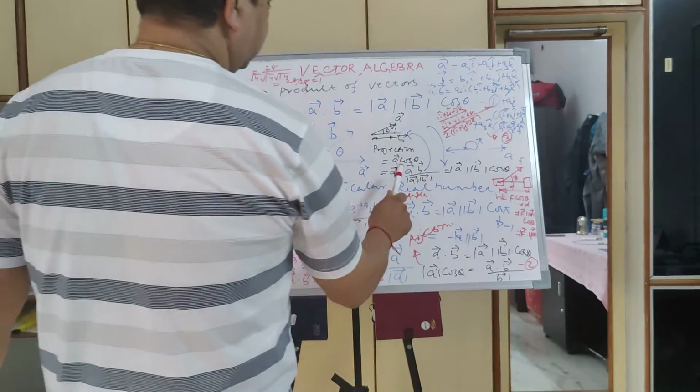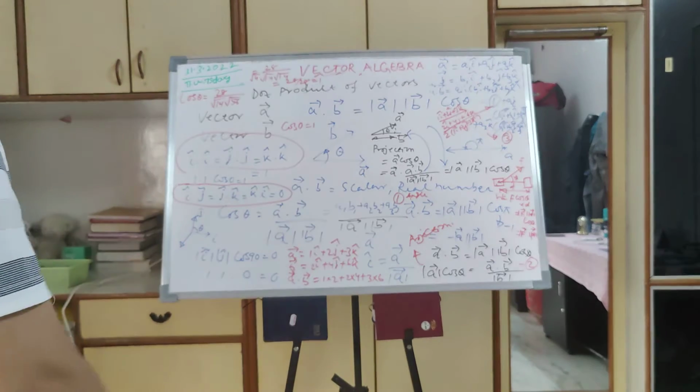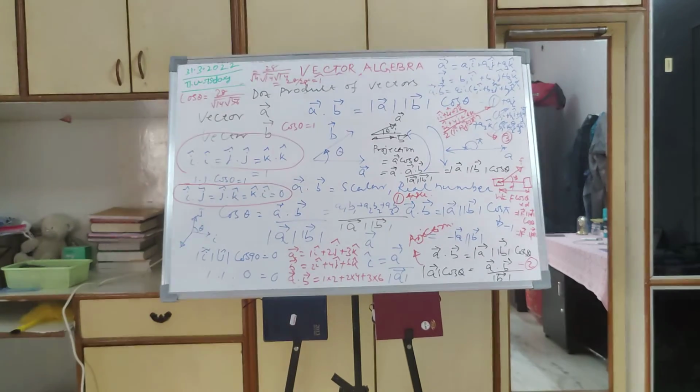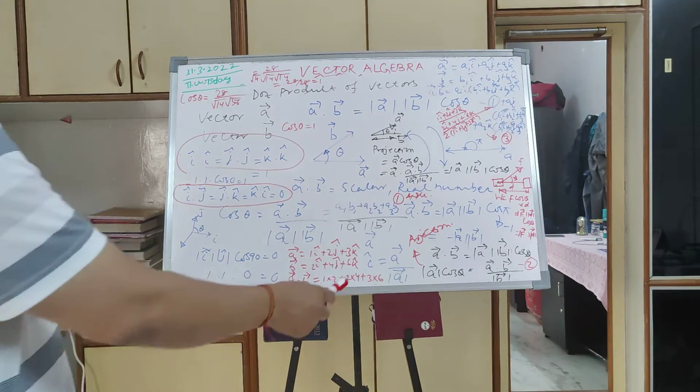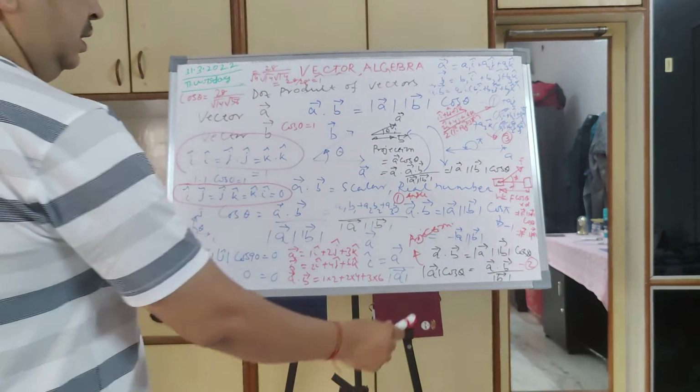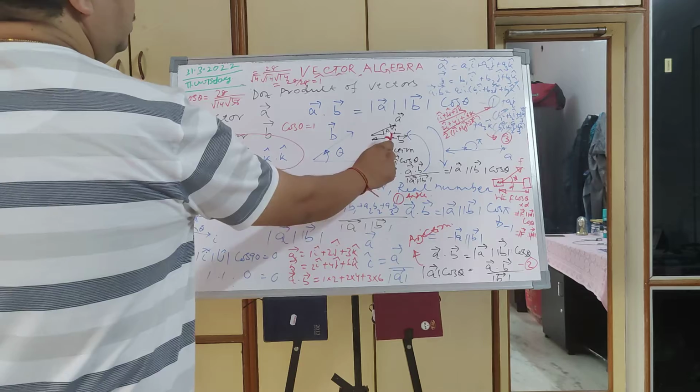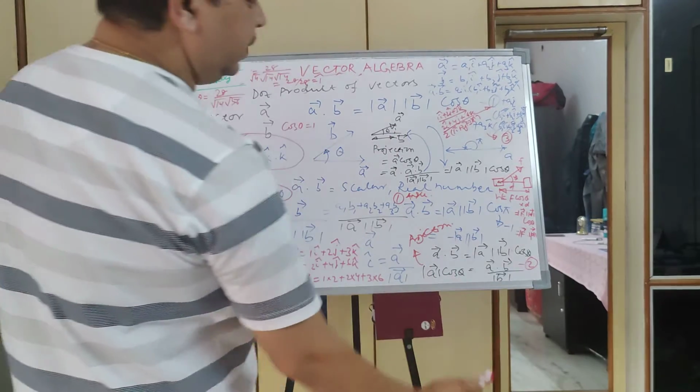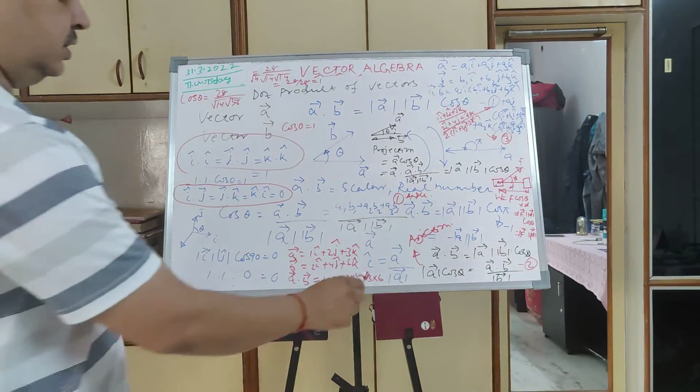Then A cos theta. So what is cos theta? Cos theta is this value, the dot product of A and B divided by their magnitudes. You can say A dot B is equal to A into B cos theta. So you want to know the projection. Projection is nothing but A cos theta.